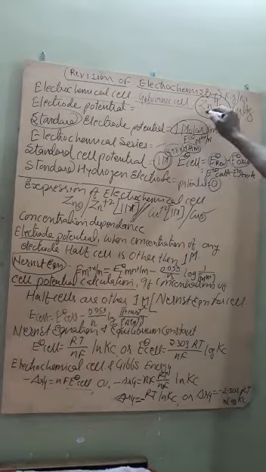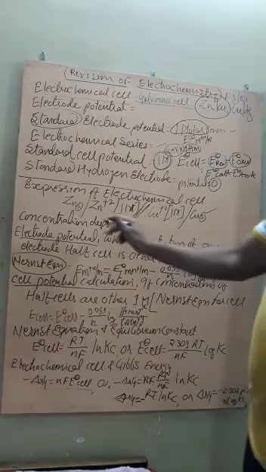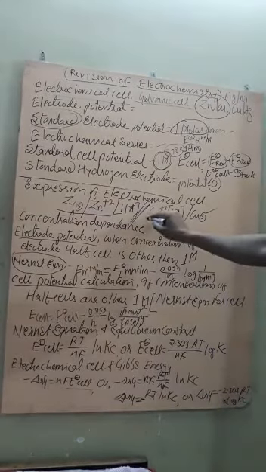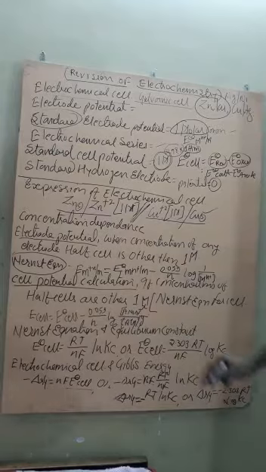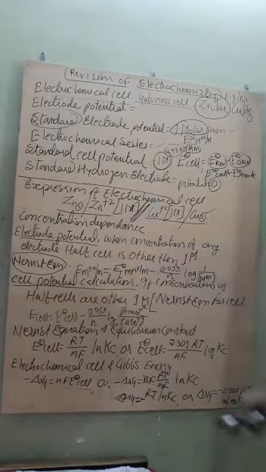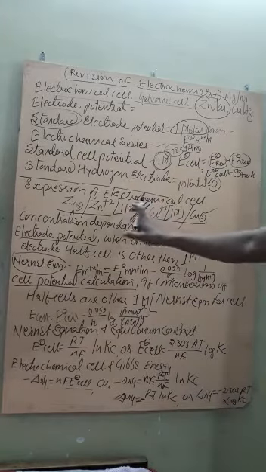Then the expression of the electrochemical cell, like the Zn-Cu system or Cu-Ag system, is expressed with the oxidation half cell written on the left side and the reduction half cell on the right side, connected by two lines. This is called the salt bridge. The role of the salt bridge is that it is responsible for the continuity of the spontaneous cell reaction.